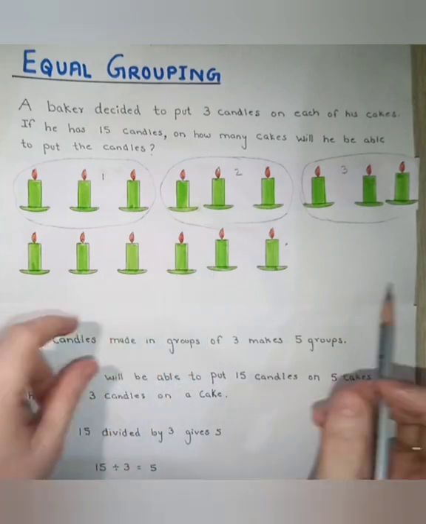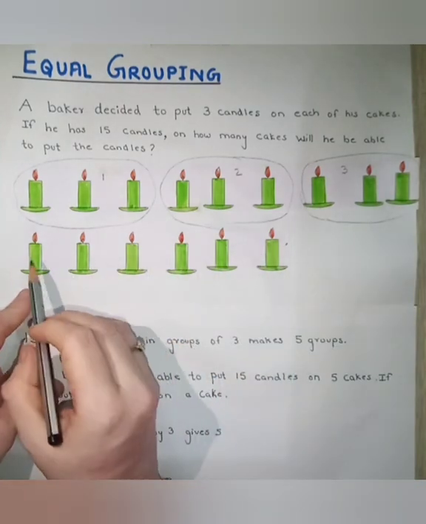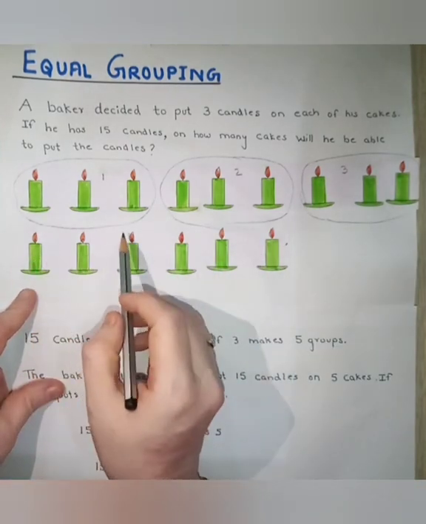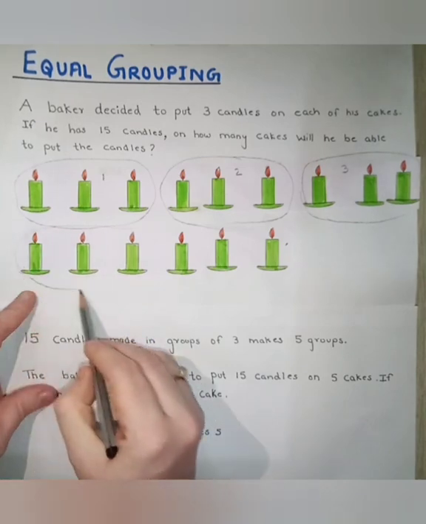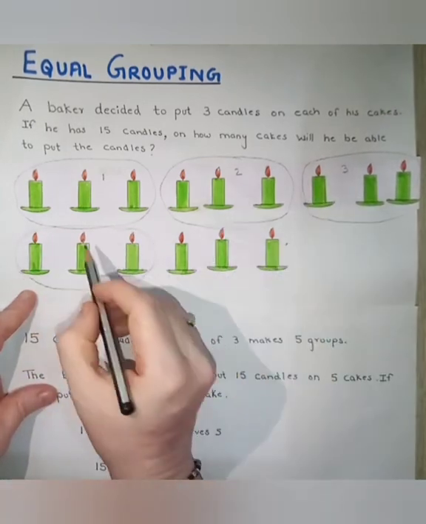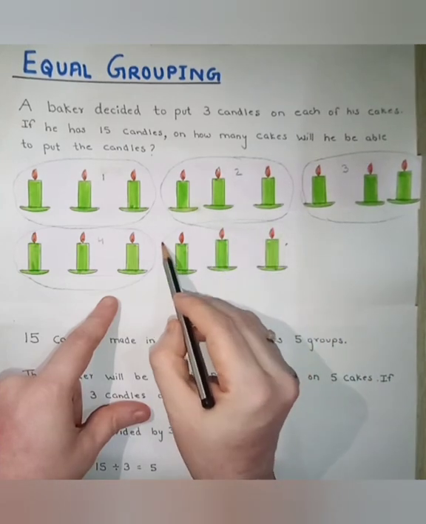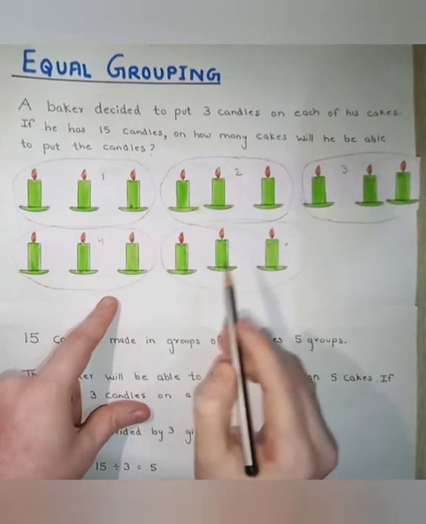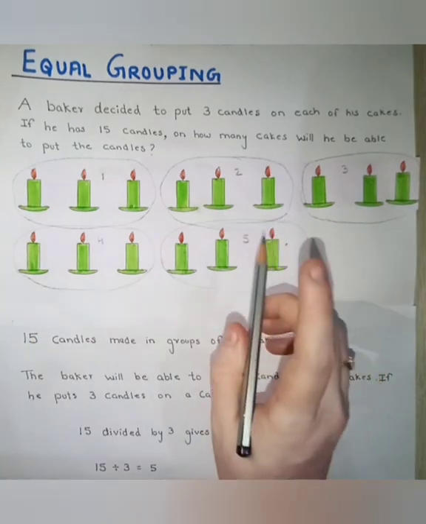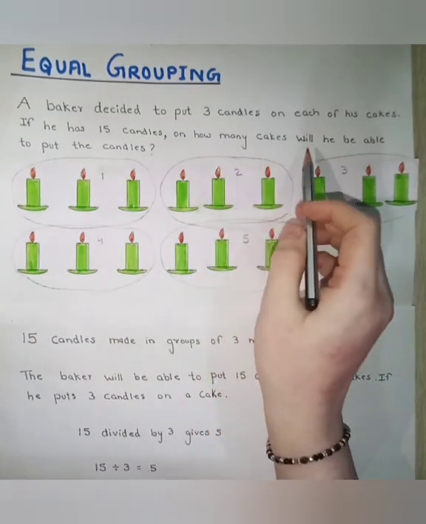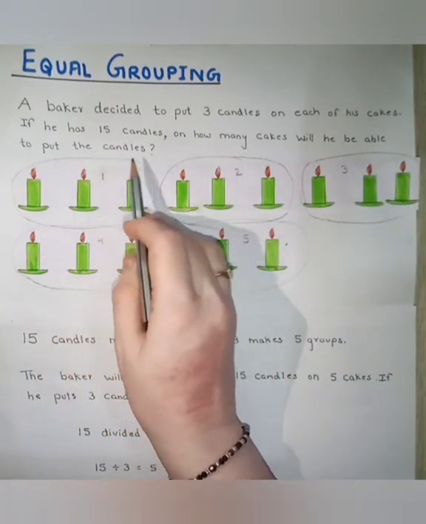1, 2, 3, 3 candles. Again 1, 2, 3, 3 candles. Fourth cake. And 1, 2, 3. This is the fifth cake. Means into how many cakes will he be able to put the candles?